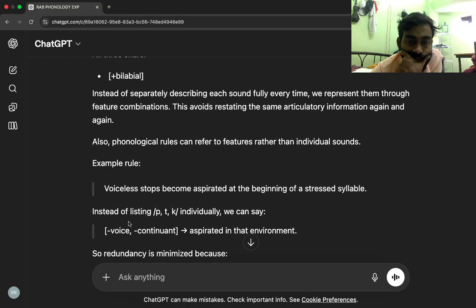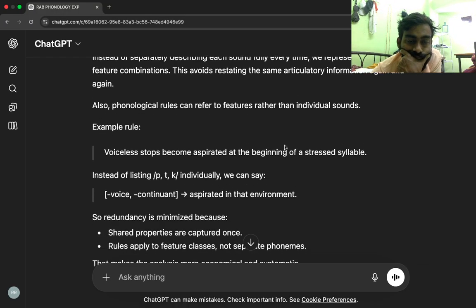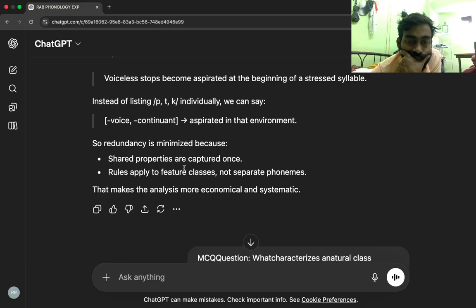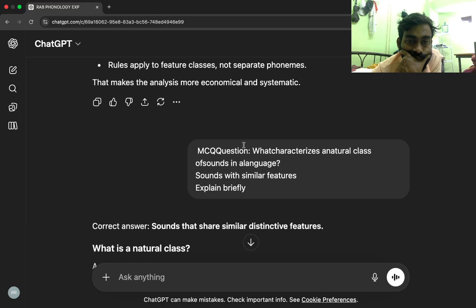Also, phonological rules can refer to features rather than individual sounds. Example rule: voiceless stops become aspirated at the beginning of a stressed syllable. Instead of listing P, T, K individually, we can say minus voice, minus continuant, aspirated in that environment. So redundancy is minimized because shared properties are captured once. Rules apply to feature classes, not separate phonemes. That makes the analysis more economical and systematic.